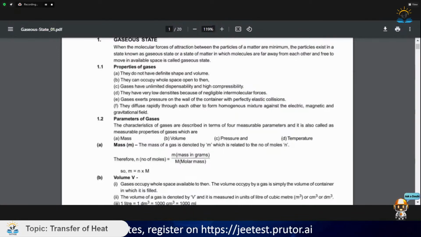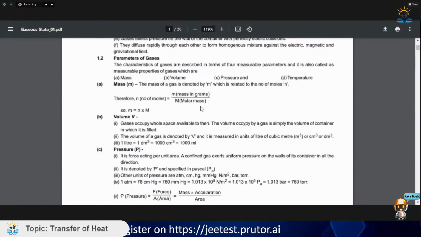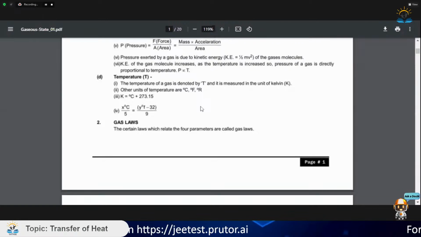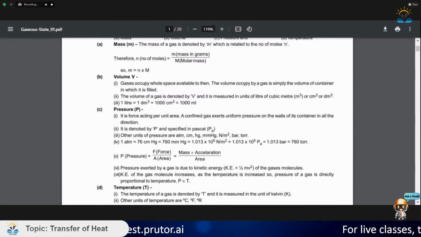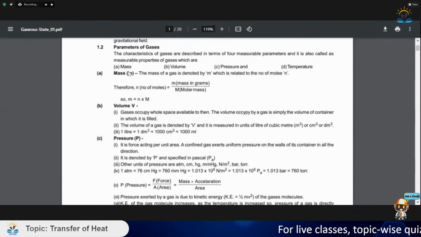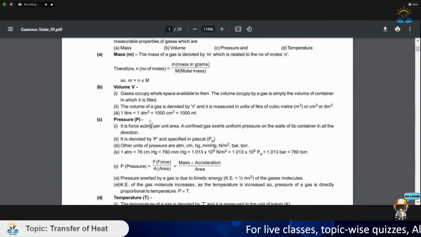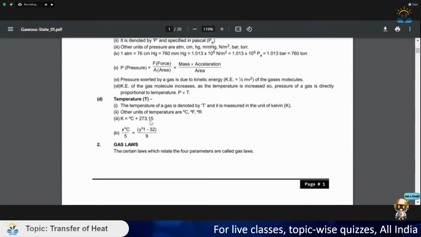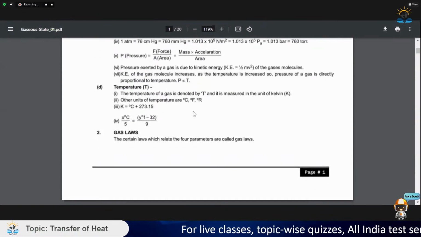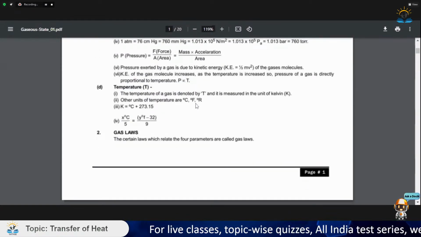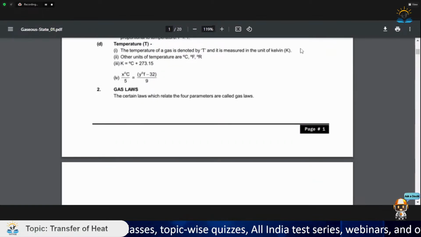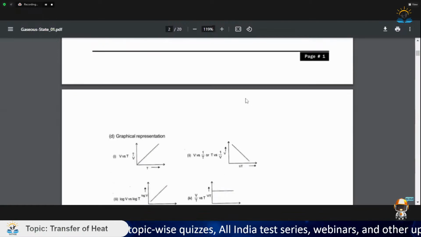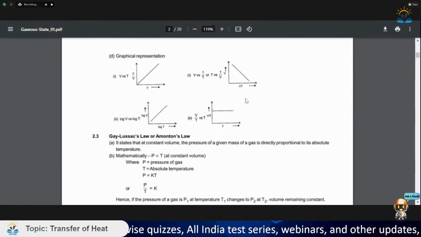So let us directly come to the gas laws, and then we will be seeing the equation of state of a perfect gas or an ideal gas. So here these are some terms: mass, volume, pressure, temperature, that we already know. Temperature is represented in degree Celsius, degree Fahrenheit, and basically Kelvin also. So let us see some laws.